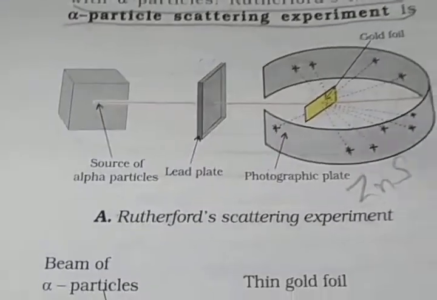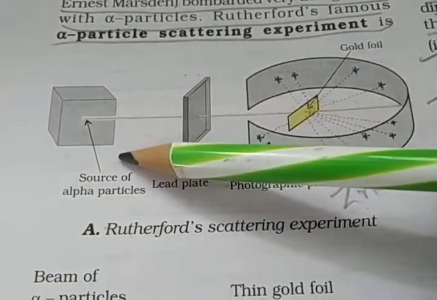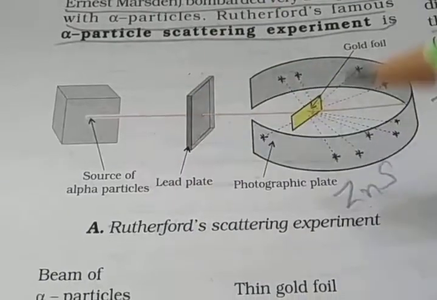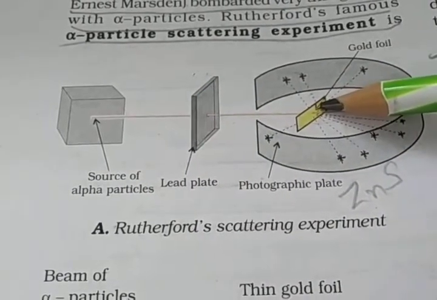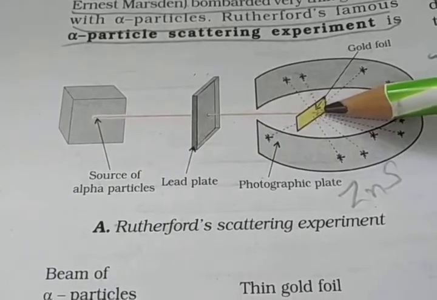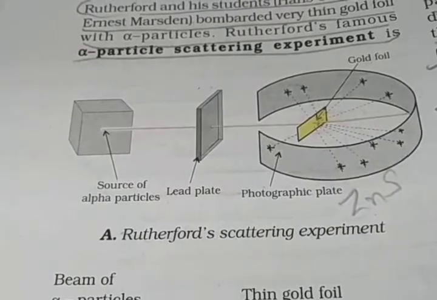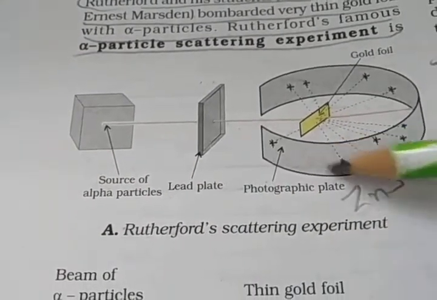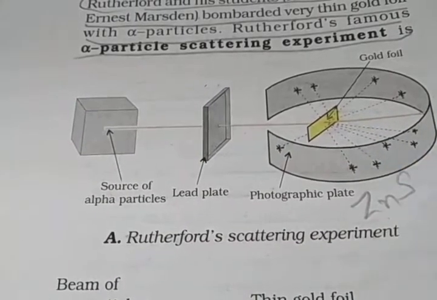Again, a stream of high energy alpha particles from a radioactive source was directed at a thin gold foil, thickness 100 nanometer, and this thin gold foil had a circular fluorescent zinc sulfide screen around it.